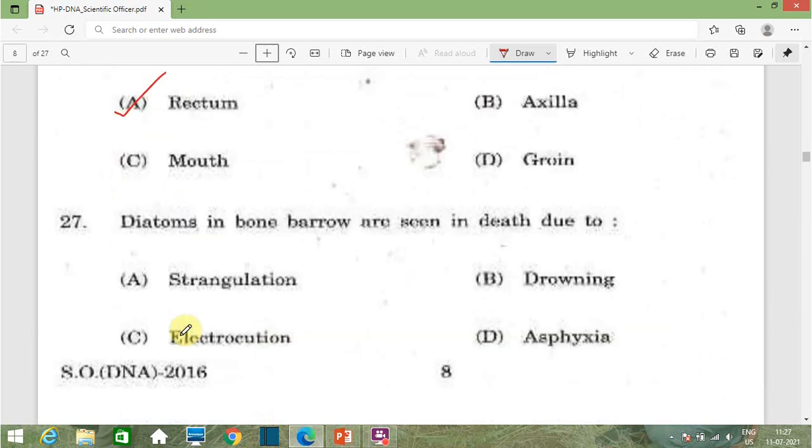Then the next question is, diatoms in bone marrow are seen in death due to option A strangulation, option B drowning, option C electrocution, and option D asphyxia. So diatoms in bone marrow, in which do we see them? Death due to drowning. So the correct answer is option B, drowning. Okay, drowning means when a person dies by drowning in water, we call it drowning.